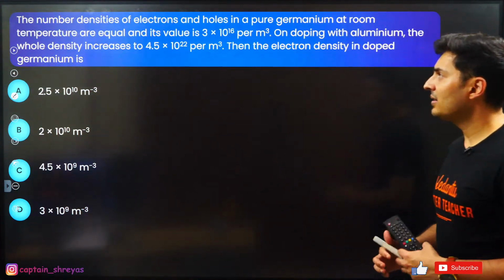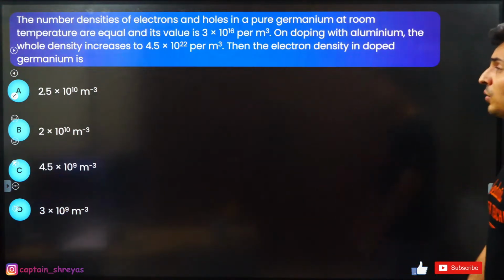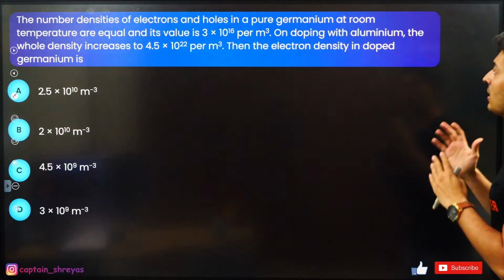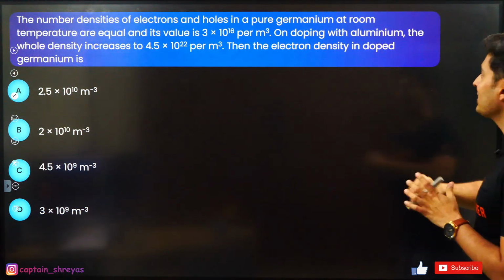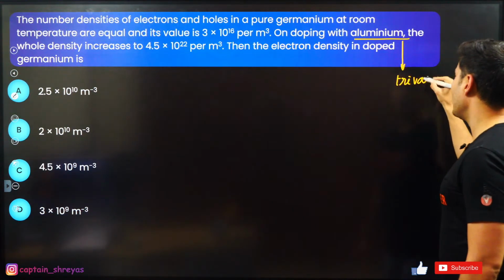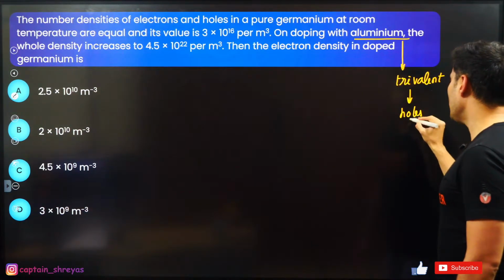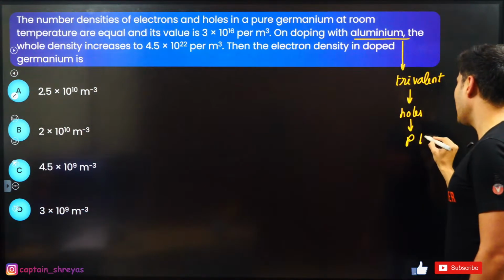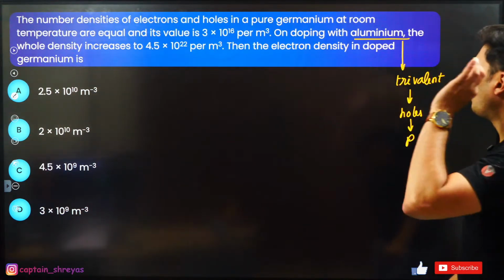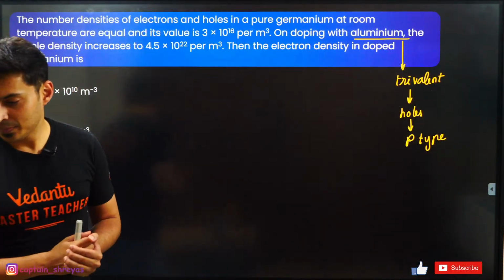Okay, the number density of electrons and holes in pure germanium at room temperature are equal, and its value is 3 × 10^16. On doping it with aluminium, which is basically a trivalent impurity, the moment it is trivalent, it will create holes. Basically, it is a P type of semiconductor. The question is, what is the electron density in that particular semiconductor device?